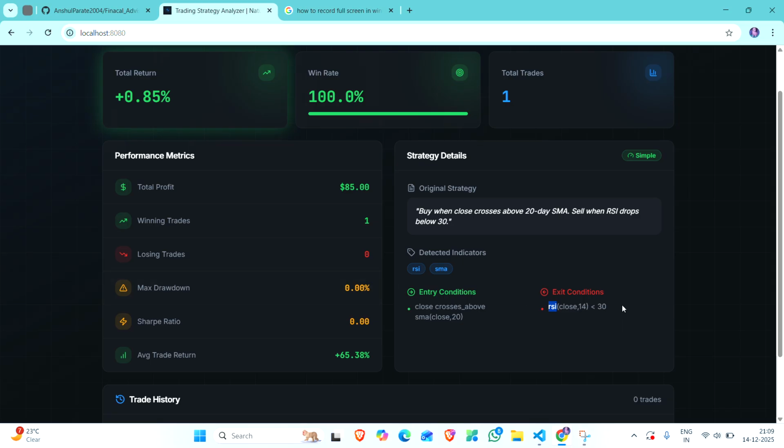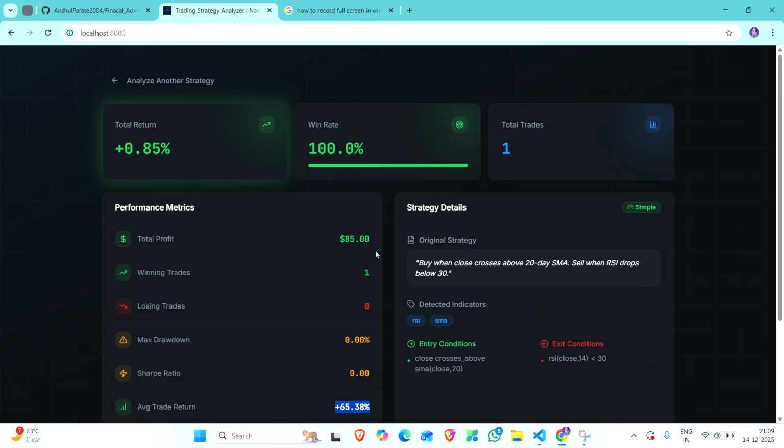We got a total profit of $85 and one winning trade. The average trade return we got is 65%, which is very high.